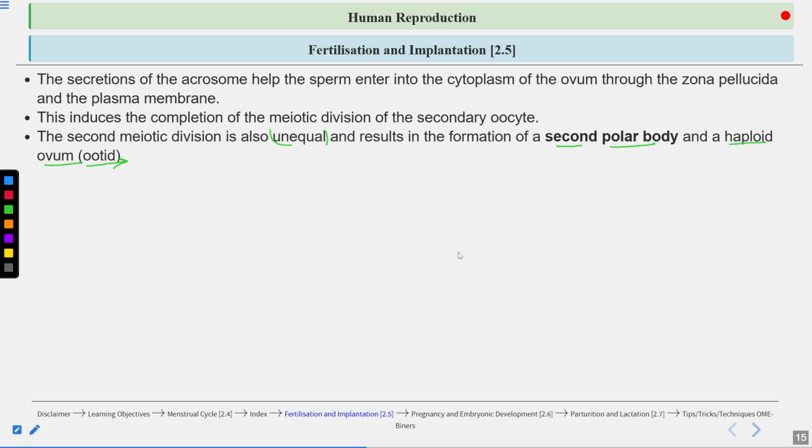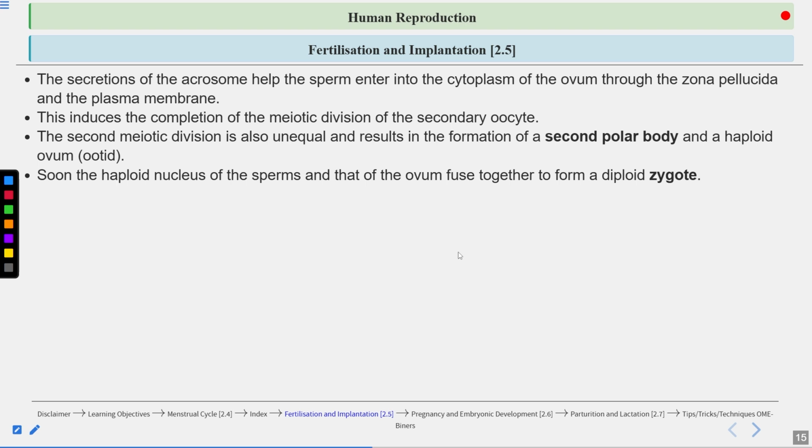The cytoplasm contains all the nutrients and organelles required for the development of the early embryo. That's why these divisions are unequal. The first meiotic division was also unequal, and the second meiotic division is also unequal. Now the ovum is finally formed.